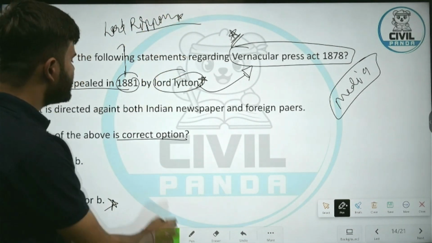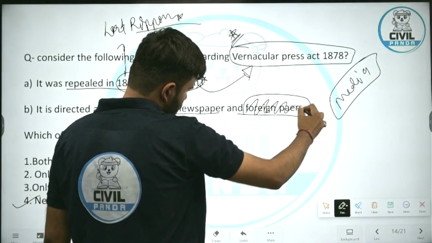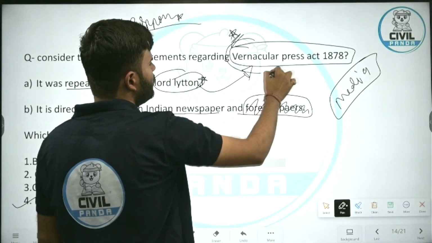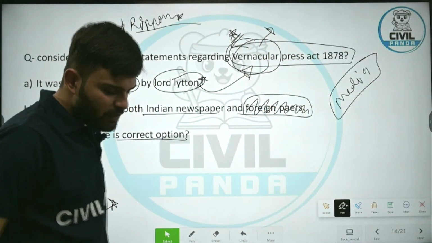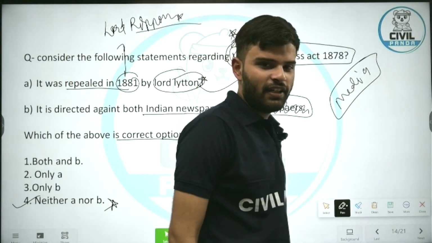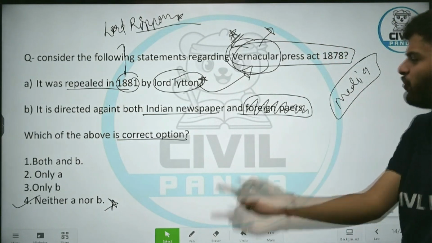It is directed against both Indian newspaper and foreign newspaper. No. As the name says, vernaculars. What are vernaculars? These are the newspaper journals that are published in local languages across India, known as vernaculars. So the act was not directed against any foreign newspapers.